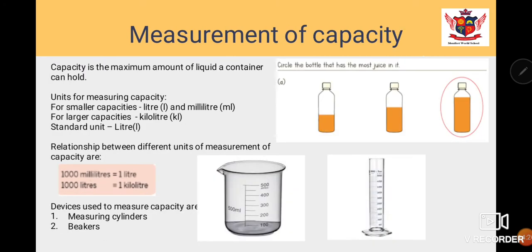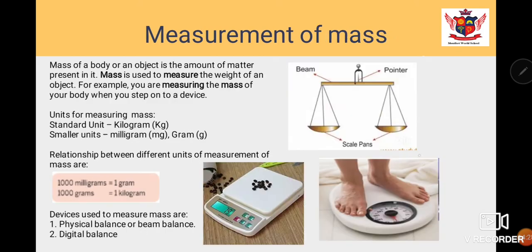Now what is the relationship between these different measurements of mass? 1 gram is equal to 1000 milligram, and 1 kilogram is equal to 1000 gram. And the devices which are used for measurement are the physical balance or beam balance. This is your physical balance or beam balance.